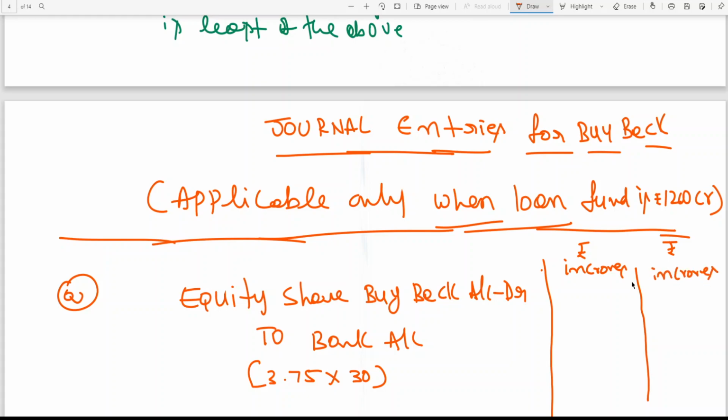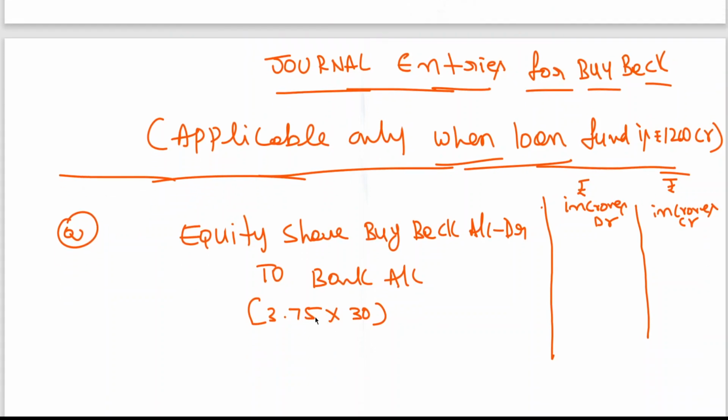Rupees in crores. This is debit, this is credit. Equity share buyback account debit: 3.75 crores into 30. I have explained 25 rupees plus 20% premium on market value you are paying. So buyback offer price per share is 30 rupees. That 30 rupees you are paying. 3.75 into 30 is coming to 112.5 crores.